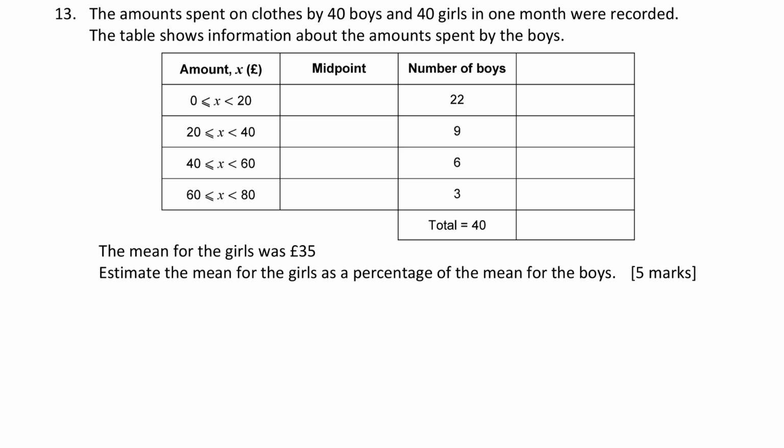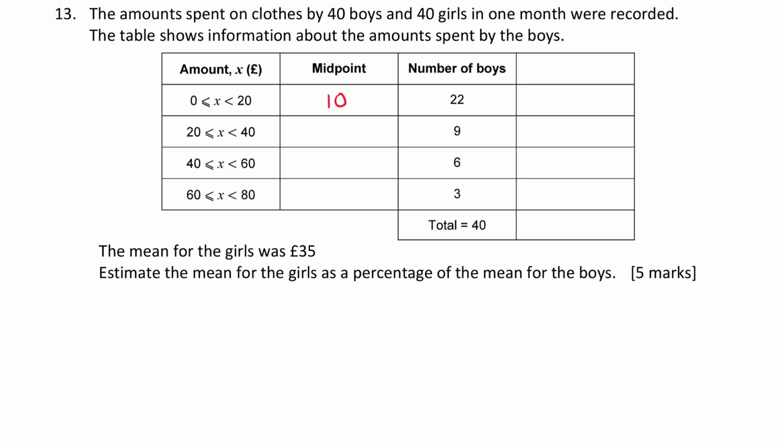To find the mean from a group frequency table, or estimate the mean, the first thing you've got to do is work out the midpoints of each of the groups or classes. That's because for these 22 boys here, you know that they spent between 0 and 20, but you don't know the precise value, because the data's been grouped. So we use 10, halfway between them. 0 plus 20 divided by 2 is 10, as an estimate of what those 22 boys spent.